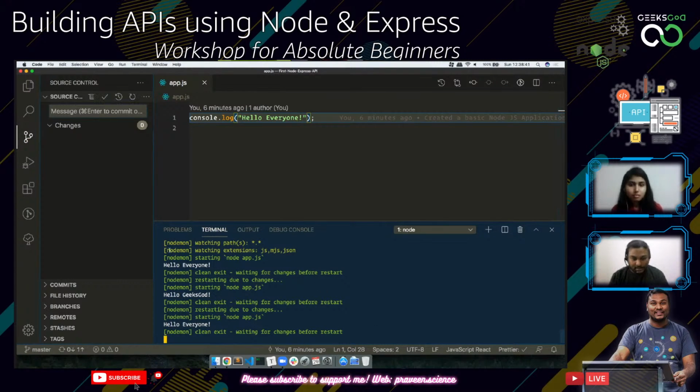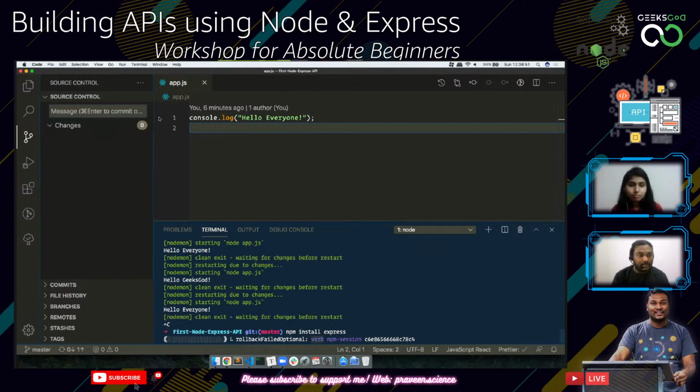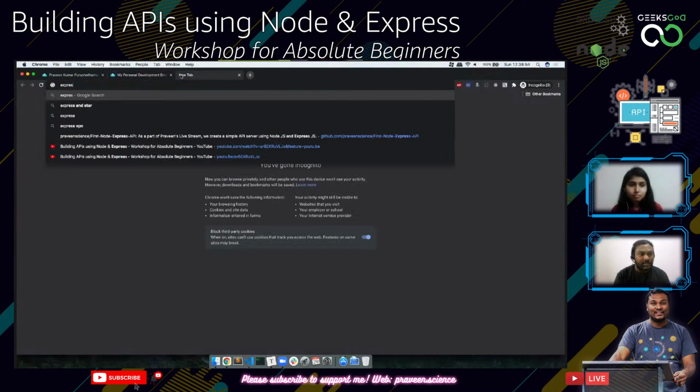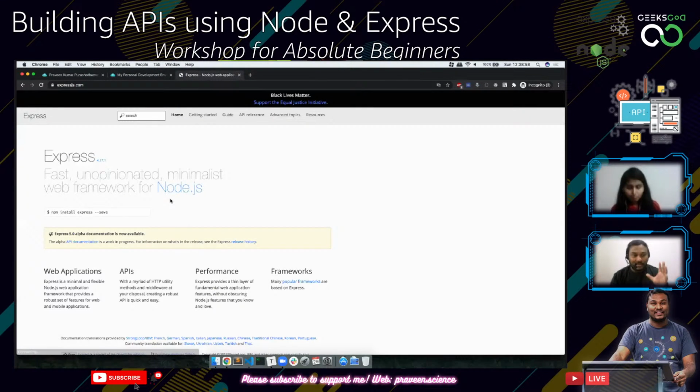Now the next thing is we need to install Express.js. So for that, I'm just going to close this one and run npm install express. So what is Express.js really? If you check out Express.js, it's an unopinionated, minimal, fast web framework for Node.js.